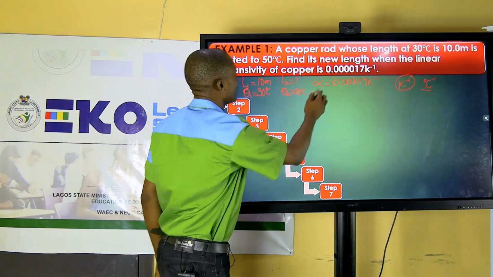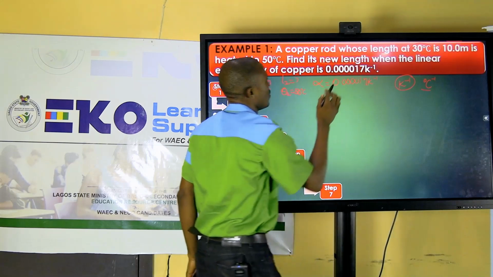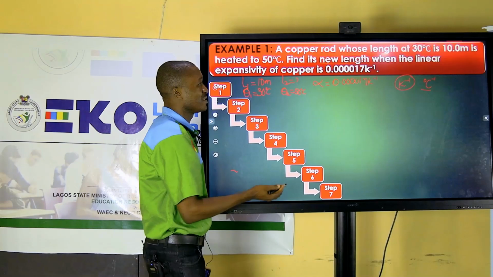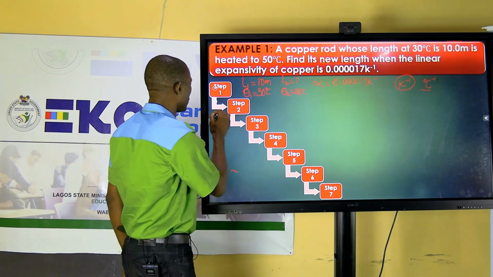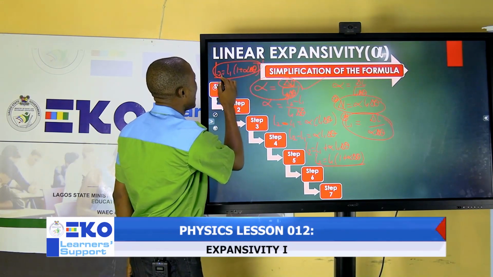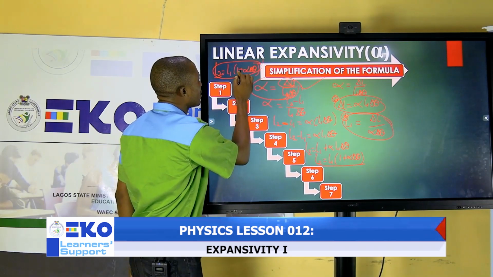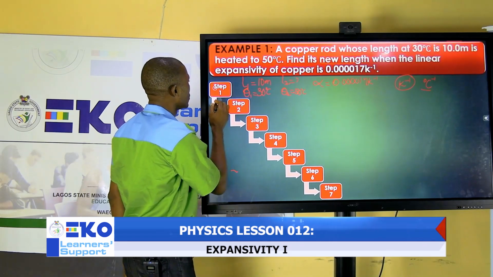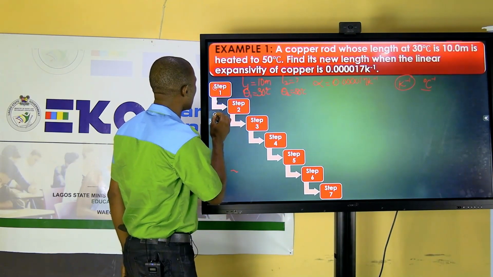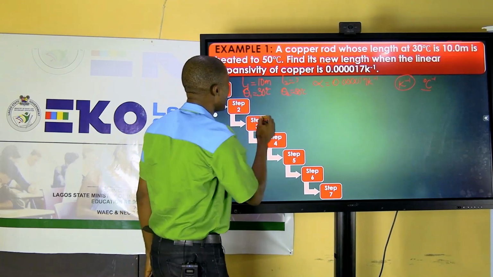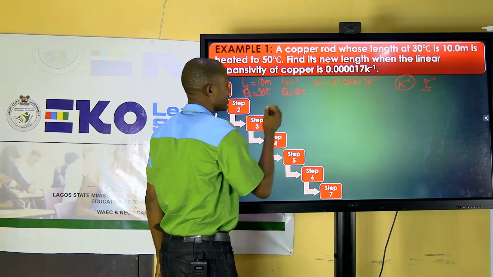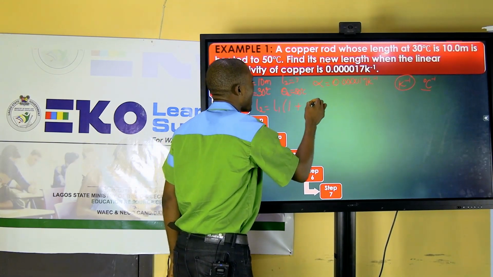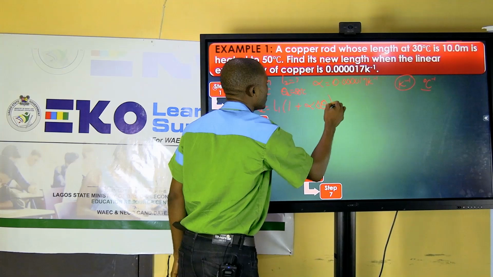So, let's come back to this question. Find its new length. We are looking for the new length, and that new length is L2. From the definition of linear expansivity and from the other one we just did, let me show you again. L2 equals L1 into bracket of 1 plus alpha delta theta. Remember, you got it from this formula. So we can make use of that to continue with our solution. Calculate the new length. The new length is L2. L2 equals L1 into bracket of 1 plus alpha delta theta, close bracket.